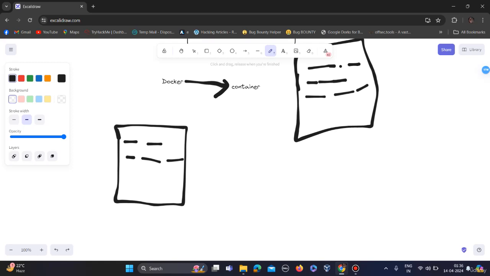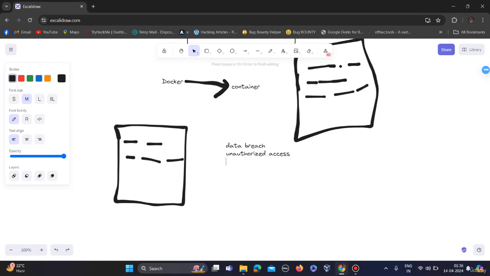And if this image is deployed on the blockchain, the whole blockchain network can be compromised, and it can have major consequences like data breach, unauthorized access, or tampering with data.